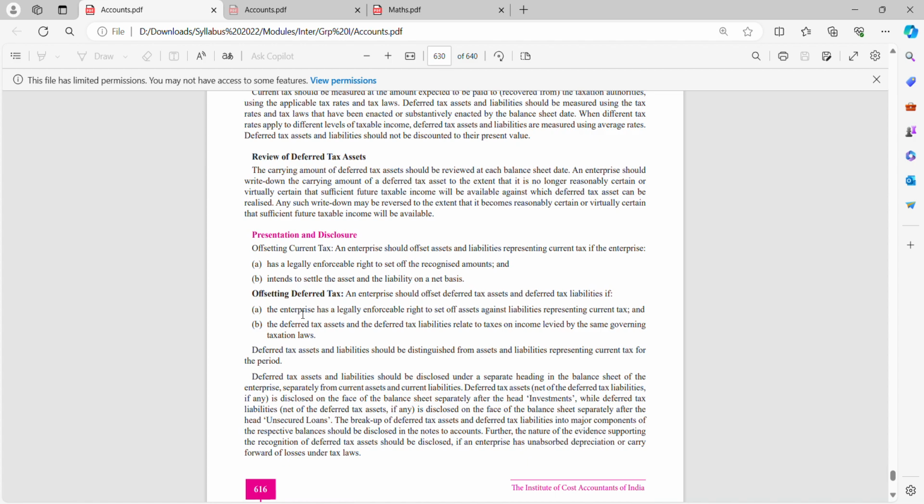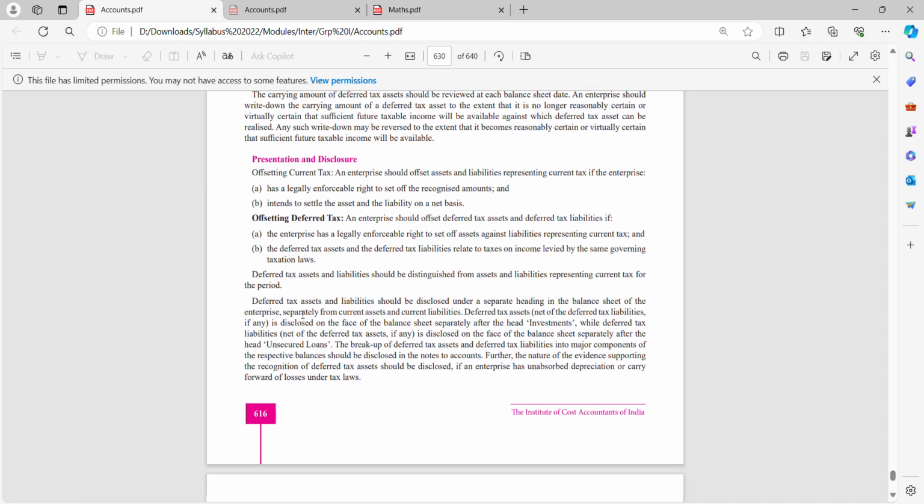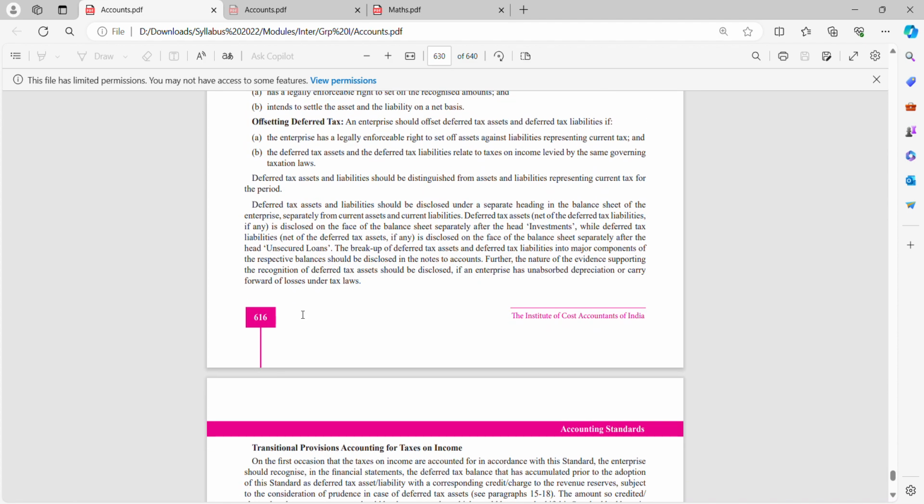Disclosures and presentations: you should disclose the legally enforceable right to set off the deferred tax amount, and you should set it off and carry it forward. Whether it is deferred tax asset or liability, it should be set off. Deferred tax assets and liabilities should be distinguished from assets and liabilities representing current tax for the period. Correct. Deferred tax asset and deferred tax liability are different. It is a different concept compared to current tax.